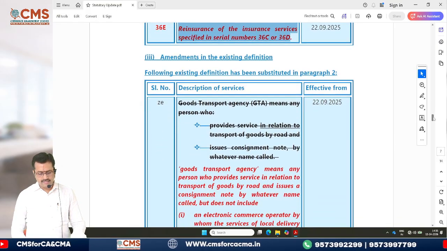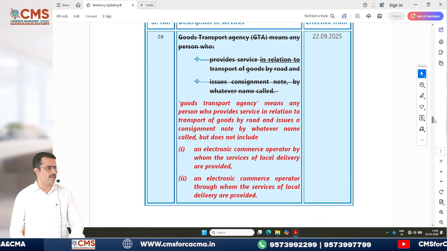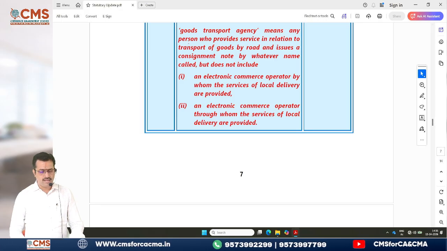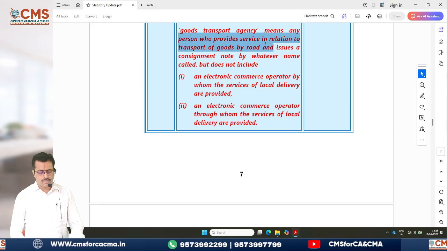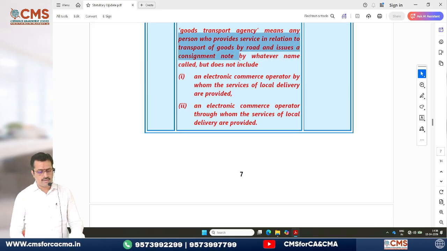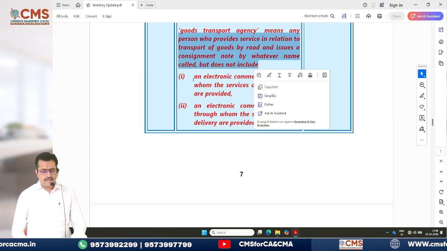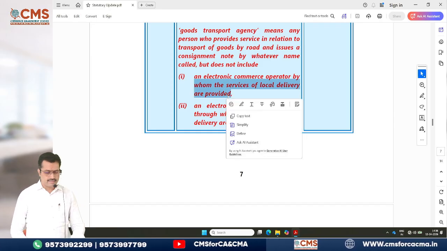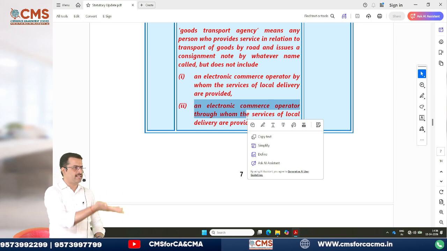Then, amendments in the existing definition. Goods transport agency, just now we have discussed and completed the amendment. So the same thing. He is saying goods transport agency means a person who provides service in relation to transport of goods by road and issues a consignment note by whatever name called, but does not include... Now, GTA does not include whom? An electronic commerce operator by whom the services of local delivery are provided. Similarly, an electronic commerce operator through whom the services of local delivery are provided. Same points we discussed.